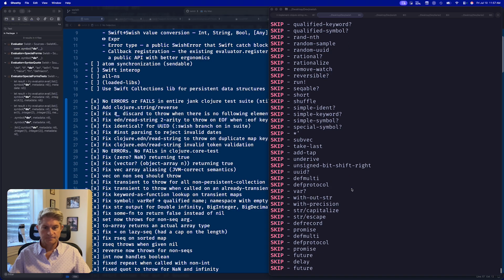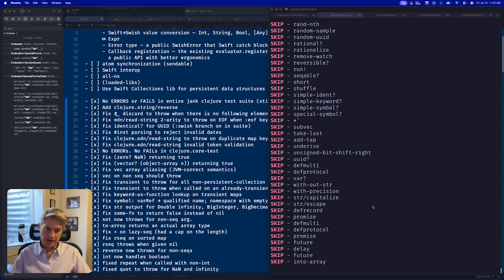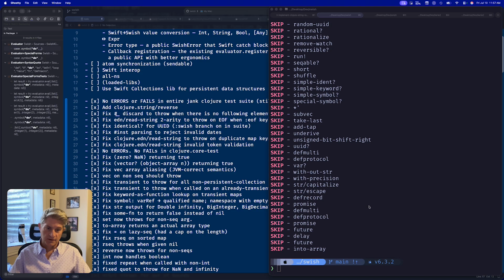So multimethods, we'll have to implement that. We thought we had records, so I'm not sure why that's skipping. But there we go. So that's where we are.